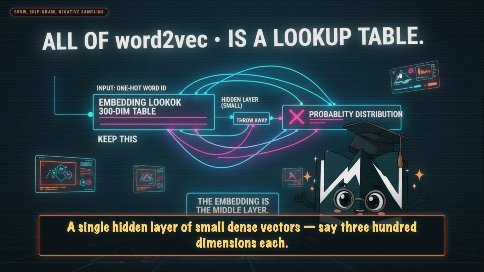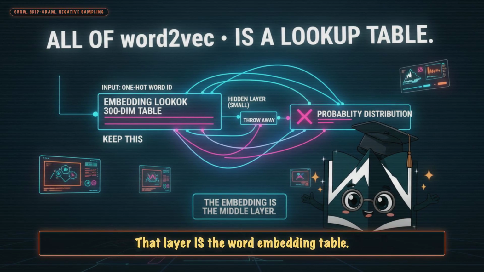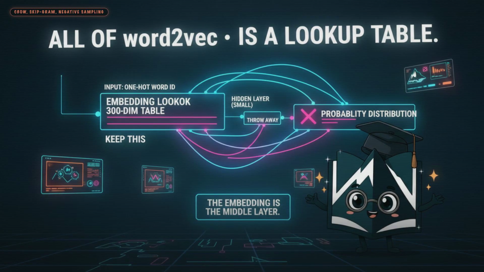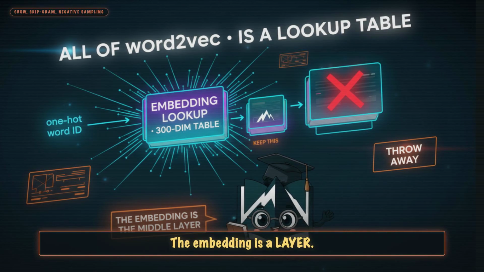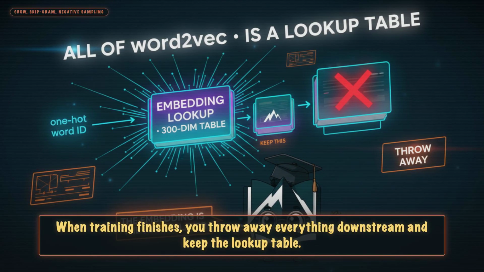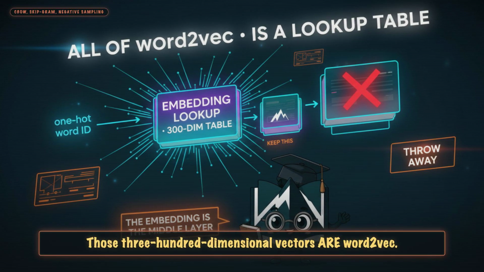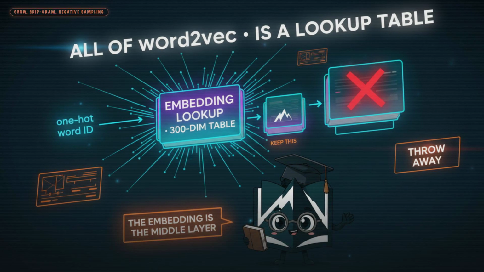Both architectures share the key move. A single hidden layer of small dense vectors, say 300 dimensions each. That layer is the word embedding table. The network isn't about the embedding. The embedding is a layer. When training finishes, you throw away everything downstream and keep the lookup table. Those 300-dimensional vectors are word2vec.